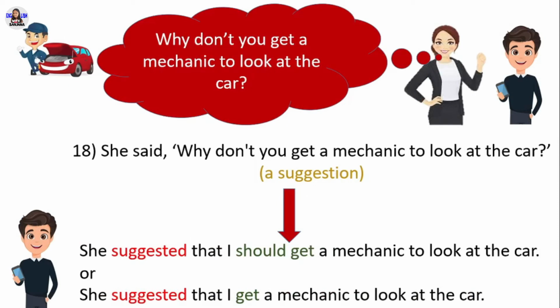In direct speech, remember, this is a suggestion, so you can use suggested as the reporting verb. And also remember, after suggested, you can use that clause. In reported speech, she suggested that I should get a mechanic to look at the car, or she suggested that I get a mechanic to look at the car.